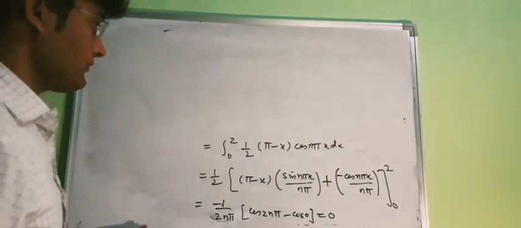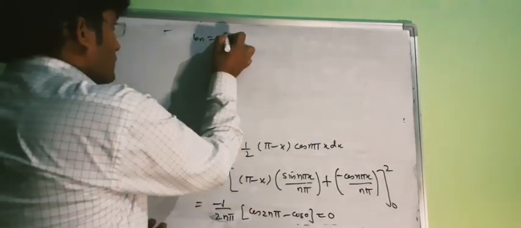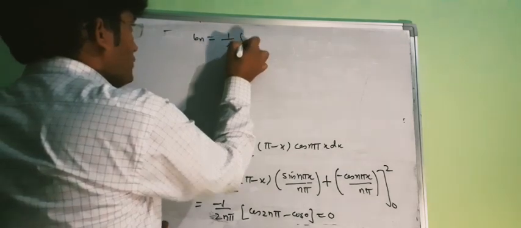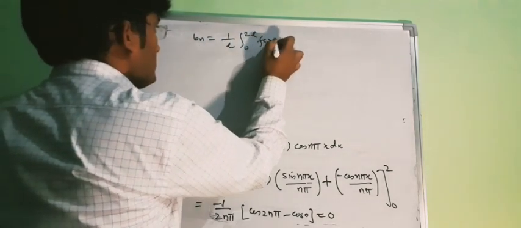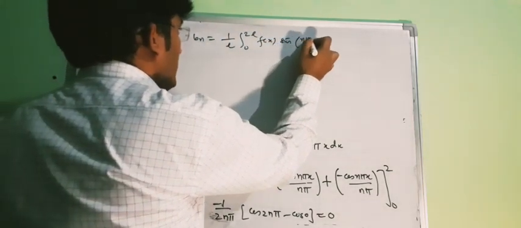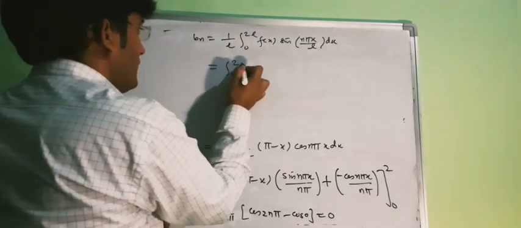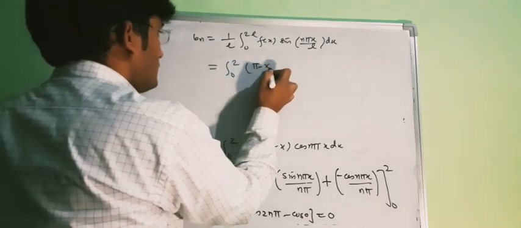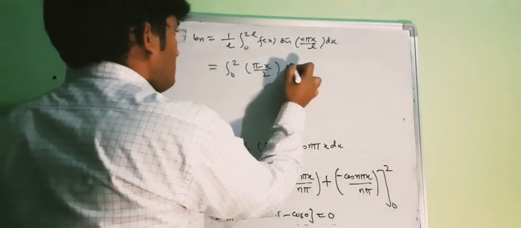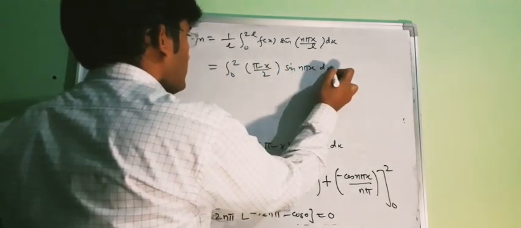Now let us compute bn. bn equal to 1 upon l, integral 0 to 2l of f(x) sin(n pi x upon l). Our l is 1, so this will be the integral 0 to 2 where f(x) is (pi minus x) by 2, sin(n pi x) dx.